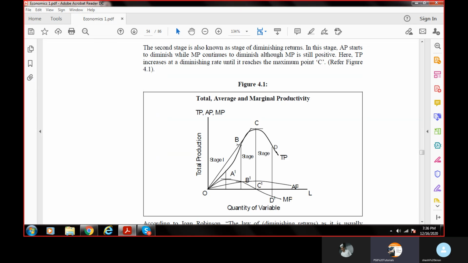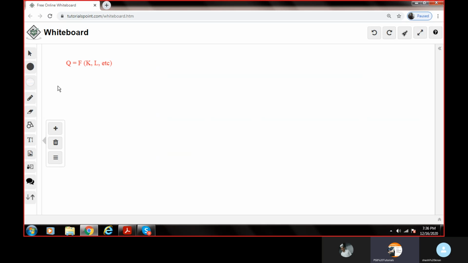That means maybe I'm using 100 rupees, and that time I used to get 200 as return. Suppose I'm using input of 100 rupees and I'm getting a return of 200. This is called the stage of increasing return. Next time when I'm using 100 rupees and I'm getting only a return of 100, this is called constant return.